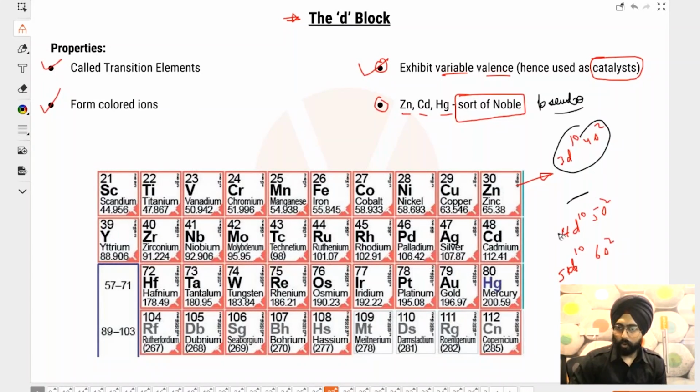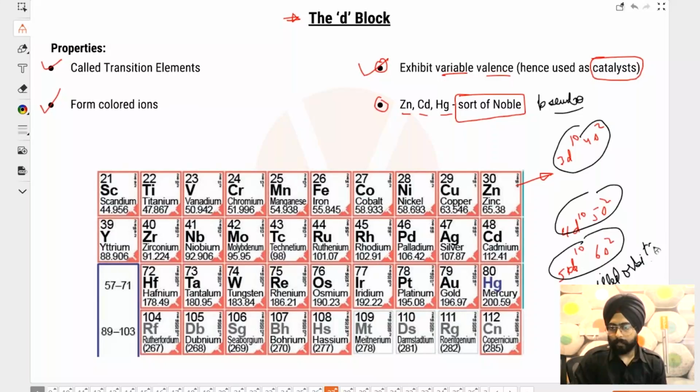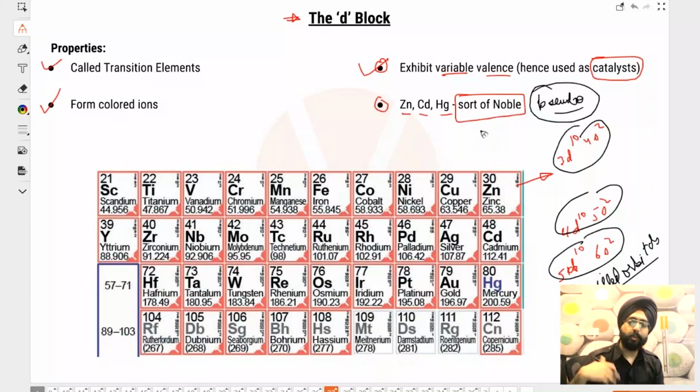People, just notice that all of these have fully filled orbitals. Since these have fully filled orbitals, they are not very reactive. They do not show variable valencies. They are almost as good as noble elements. So that is why these are known as pseudo noble gas configurations, also called pseudo transition elements, because all of their orbitals are fully filled. They do not exhibit variable valencies.